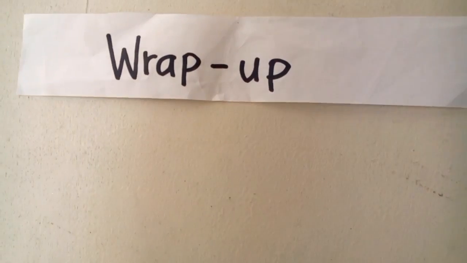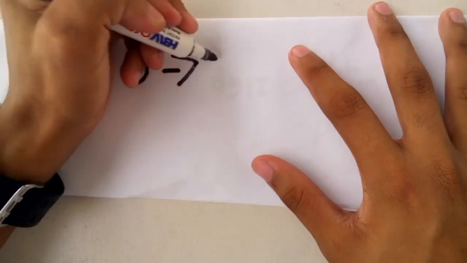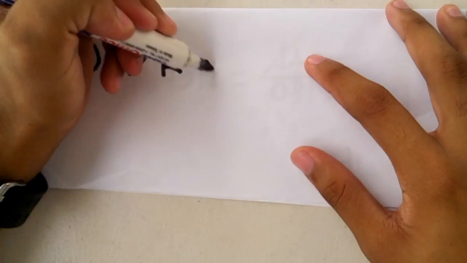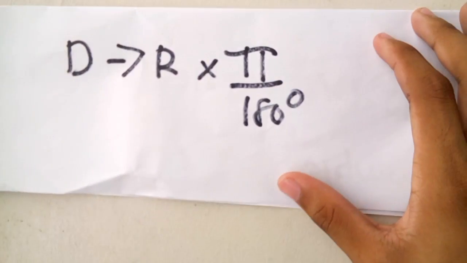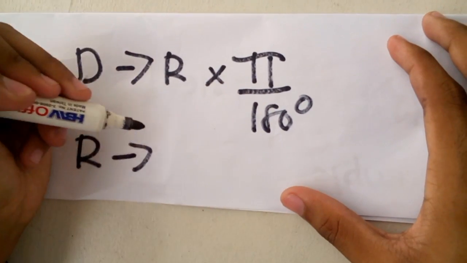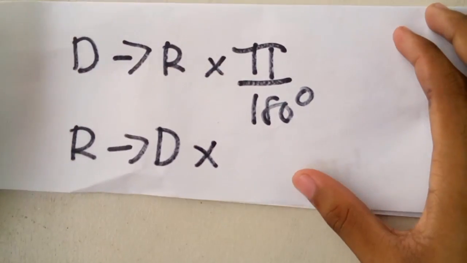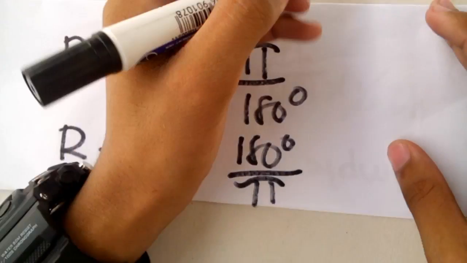Always remember that when you're converting a degree into radian measure, you just need to multiply the degree by pi over 180 degrees. And when converting a radian measure into degree, you just need to multiply the radian measure by 180 degrees over pi to get the final answer.